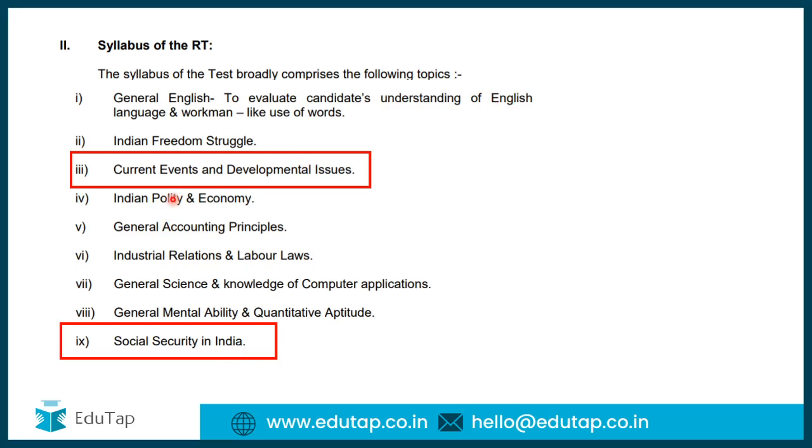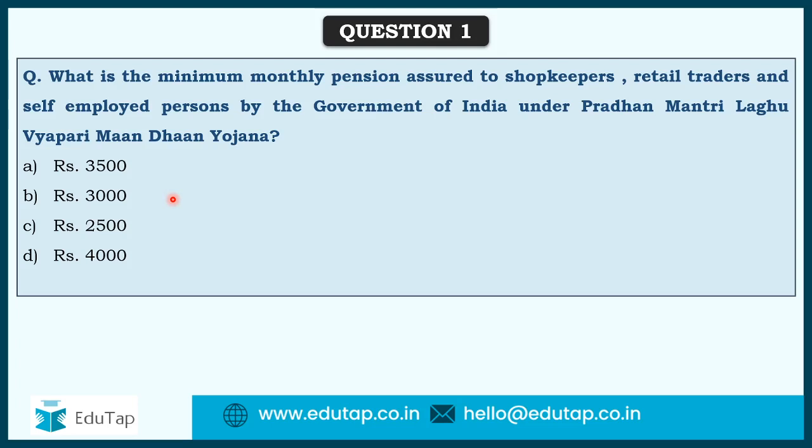Are you guys ready? Here is question number 1. See, as always, there will be 5 questions, but you don't have to focus on the questions and the answer. The information being provided with the questions is very important. So the question is, what is the minimum monthly pension assured to shopkeepers, retail traders, and self-employed persons by the government of India under Pradhan Mantri Laghu Vyapari Man Dhan Yojana?